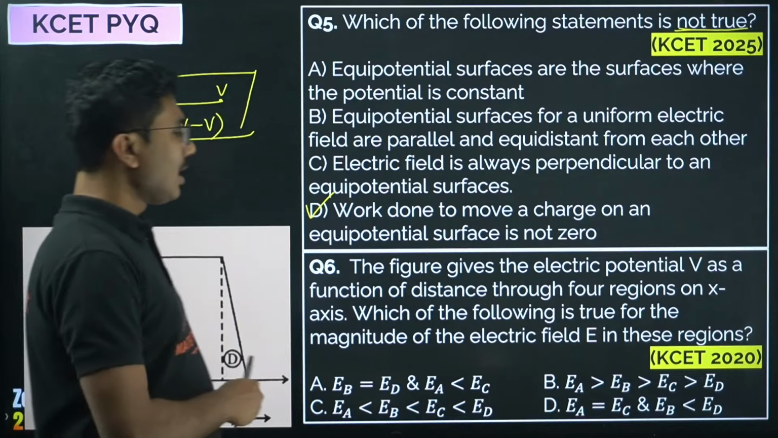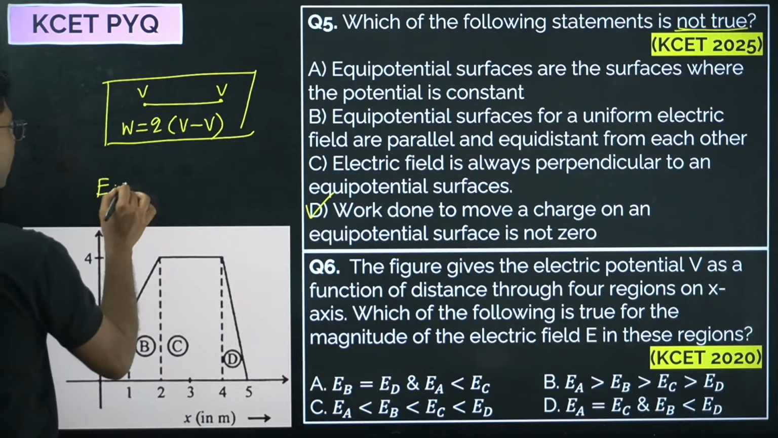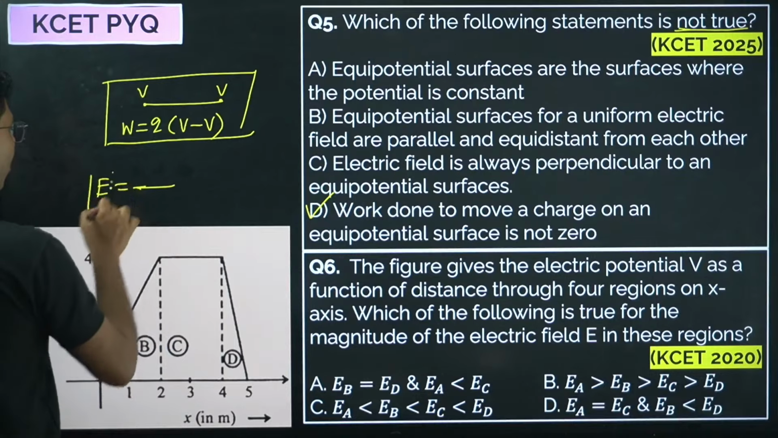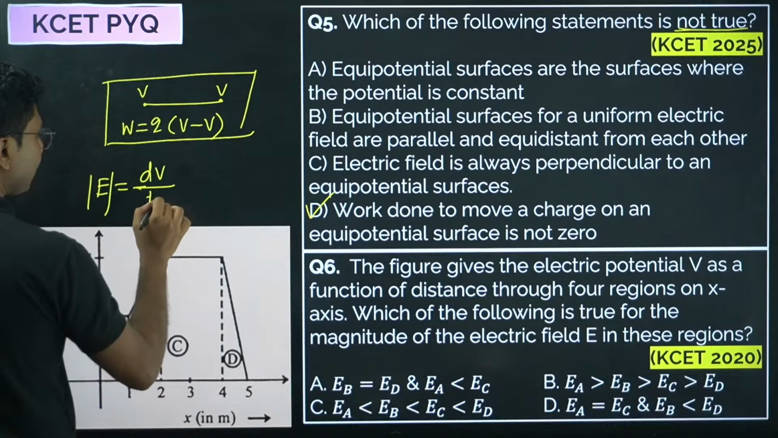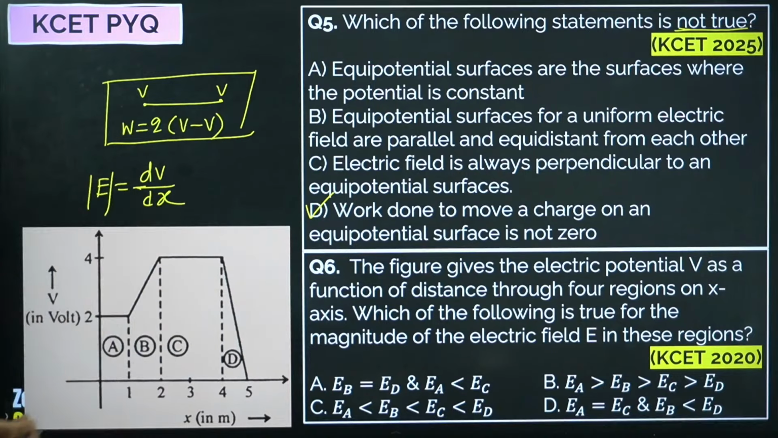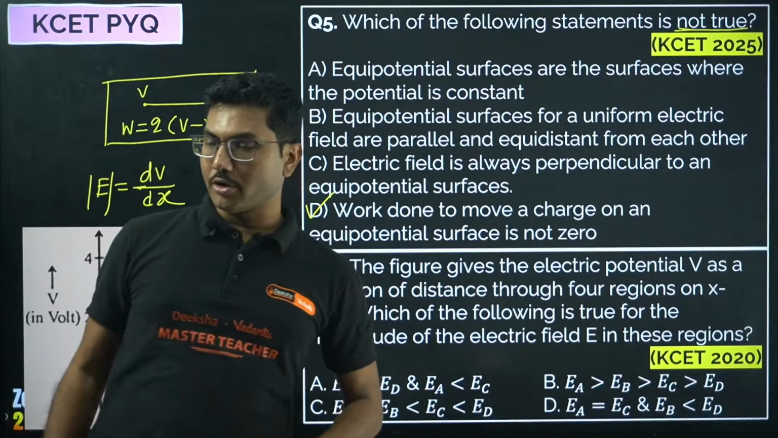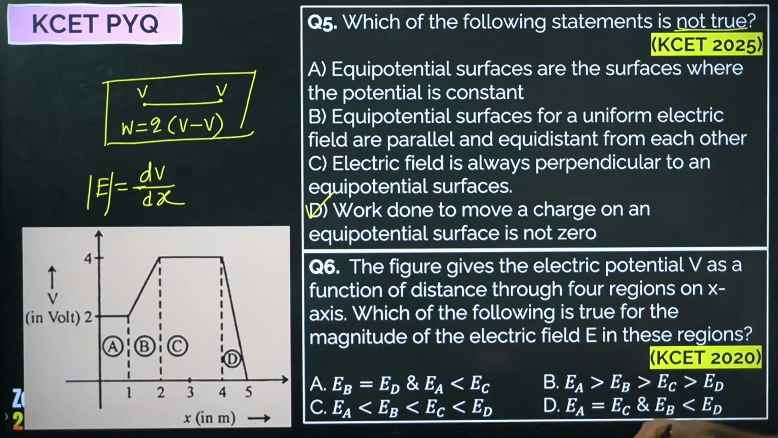So what concept do we have to use? E equals minus dV by dx, or in magnitude, you do not need the negative sign, only remember dV by dx. If you remember this formula you can answer this question. Let me go out of the screen so that you can answer this question. Yes, Pradyum, 5D is correct. Answer question number 6 now.